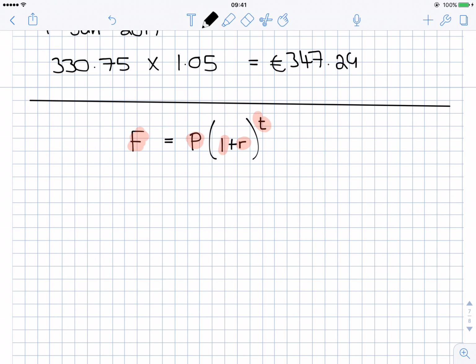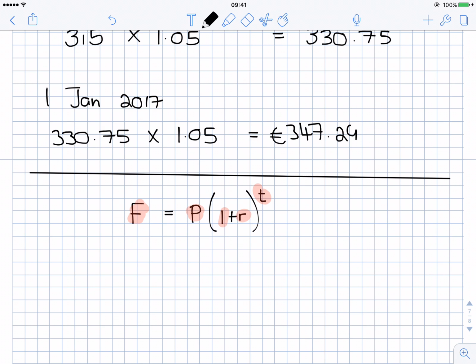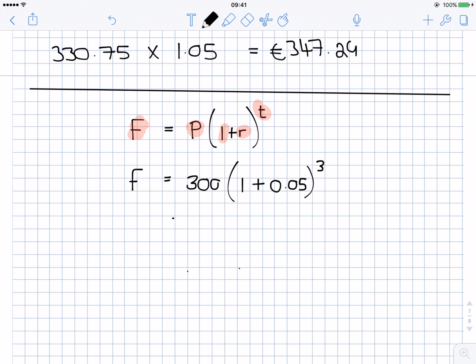I want to try and explain where that formula comes from, but I'm just first going to show you that it is true. The final amount, when I put €300 into the bank, I'm using the same example as a minute ago, 1 plus R is 5%, as a decimal that's 0.05, to the power of 3, because it's there for 3 years.